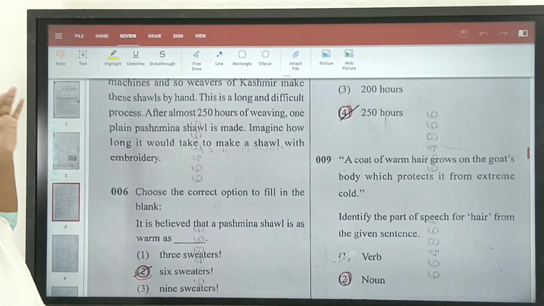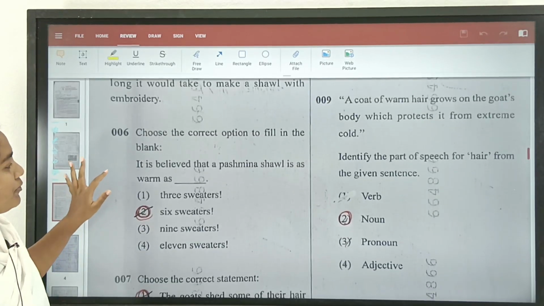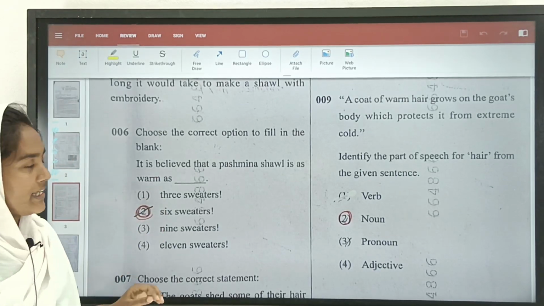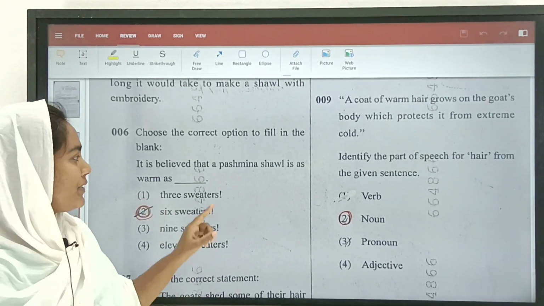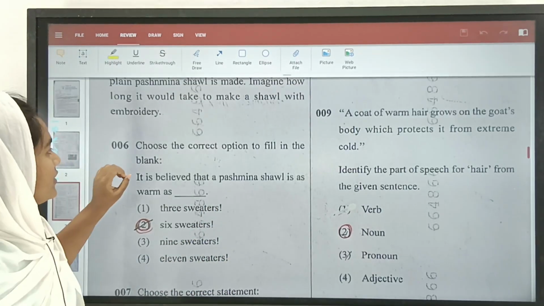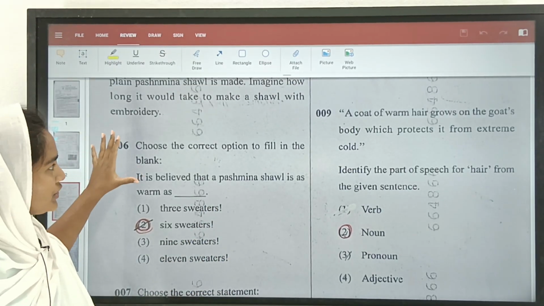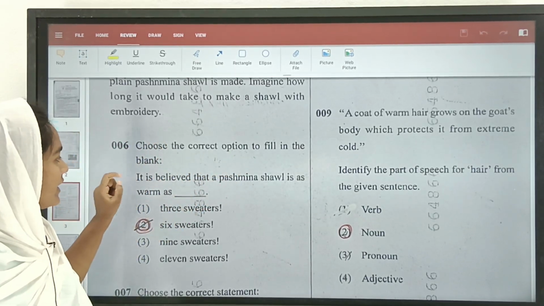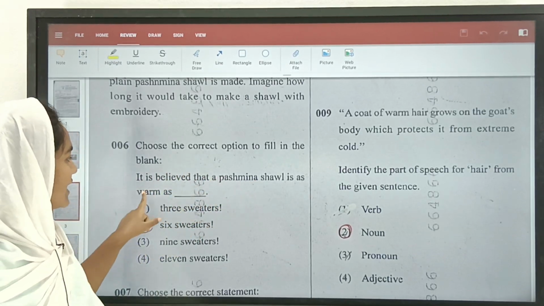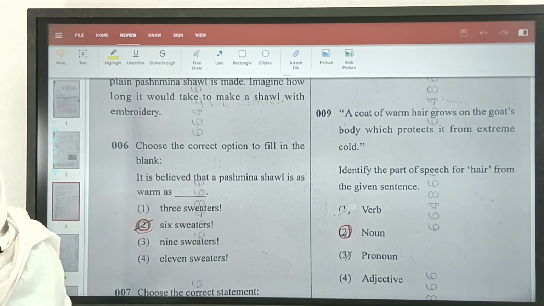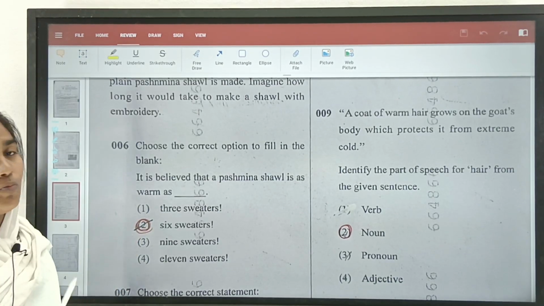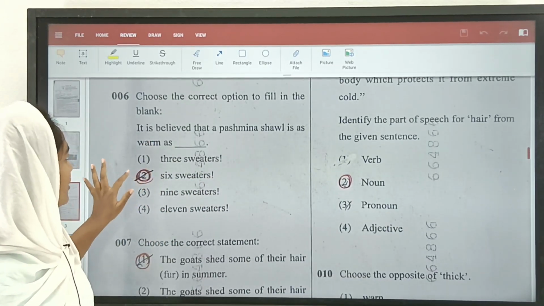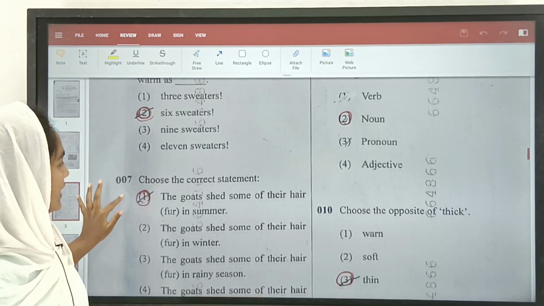So we have a passage here, and we have 5 questions regarding the passage. The first one is, choose the correct option to fill in the blank. It is believed that the Pashmina shawl is as warm as dash. So here they are talking about the Pashmina shawl. So how warm is it? It is as warm as 6 sweaters. Okay. So the first answer of the passage would be the second one. So let us move on for the next one.